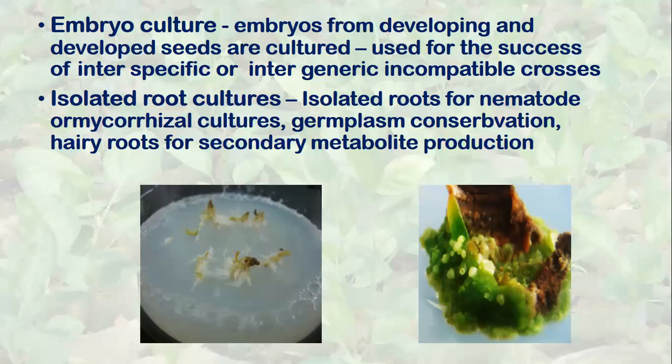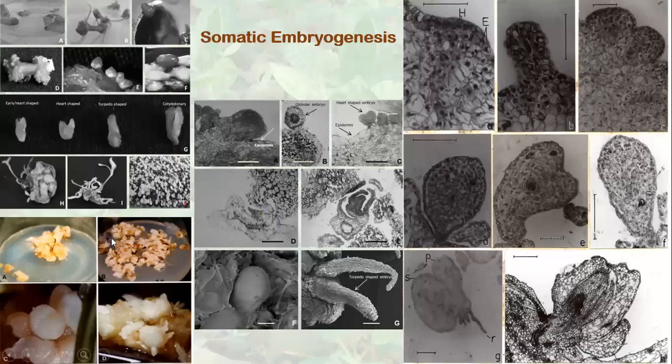The hairy roots are produced as a result of infection with Agrobacterium rhizogenes. When the tissue gets infected with Agrobacterium rhizogenes, it retains the capacity to produce roots, and these roots can grow for an indefinite period, and these are geoneutral. That means they grow parallel to the earth. So these are the structures.